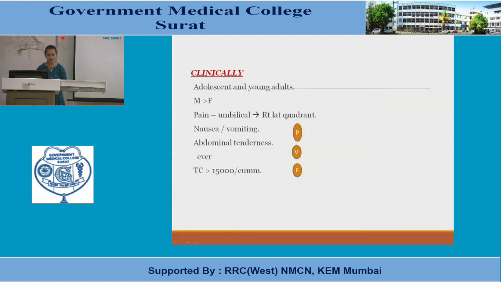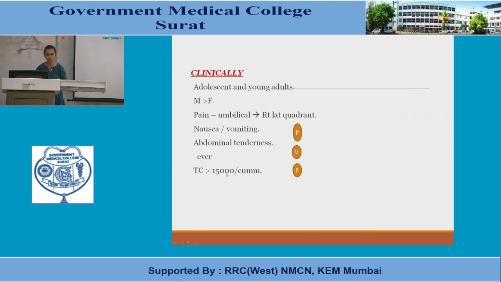So how does it present clinically? It is usually seen in adolescents and young adults. Males are more commonly affected. There is basically the pain, umbilical to right lateral quadrant. That means a pain which usually starts in the umbilicus and then it basically locates itself in the right iliac fossa. Then there is nausea and vomiting, abdominal tenderness and fever.